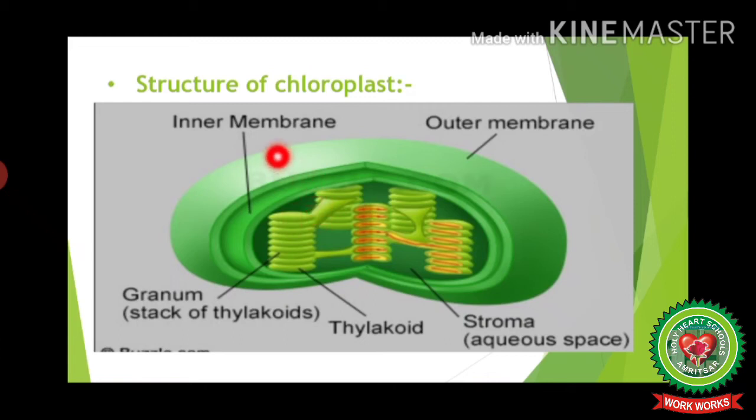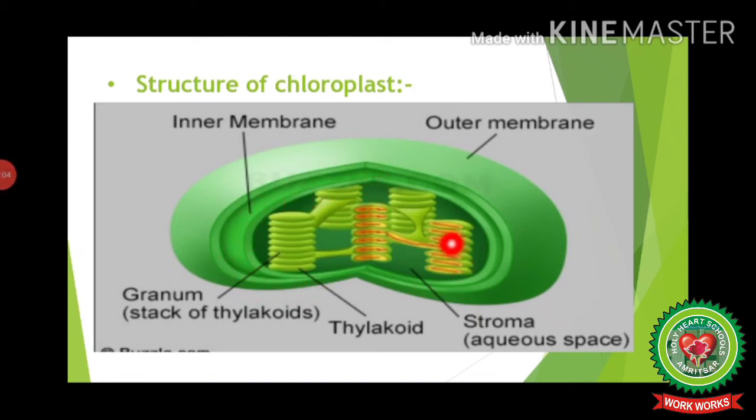Membranes. The chloroplast is enclosed by a double membranous structure, and that structure is called as chloroplast envelope. This chloroplast envelope includes two membranes, outer membrane and inner membrane. Both these membranes are made up of lipids and proteins, and they are selectively permeable. That means they allow only selective or useful substances to pass through them. In between these two membranes, an empty space is present, which is called as periplastidial space.